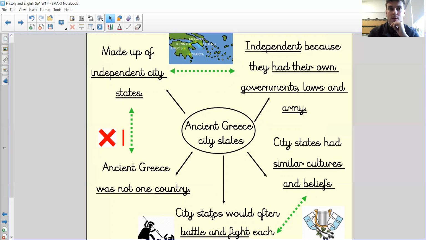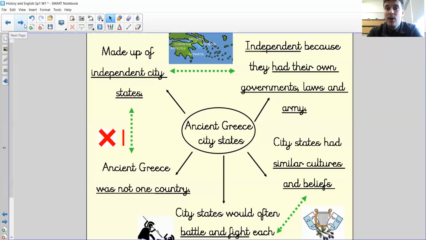Even though they were very, very different and believed in lots and lots of different things, some things such as gods and goddesses and some of their cultural stuff, they did believe in the same things. Okay, they had similarities. Now, you can always rewind the video and come back to this fact page because we believe these are 5 of the key points that we need to know about city-states in ancient Greece.